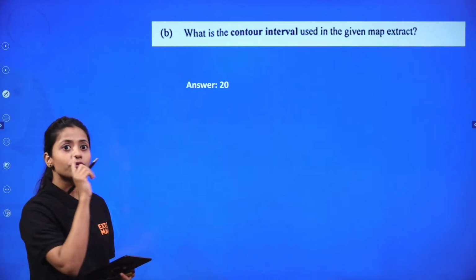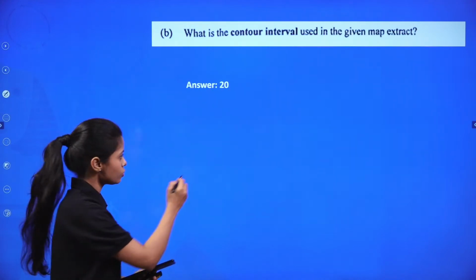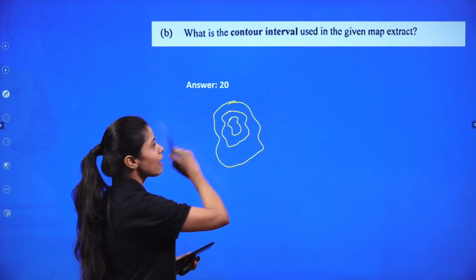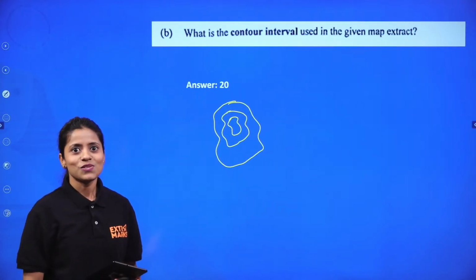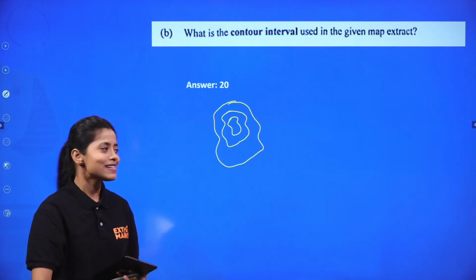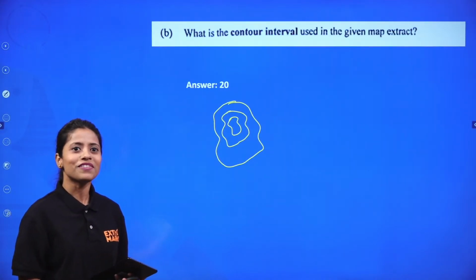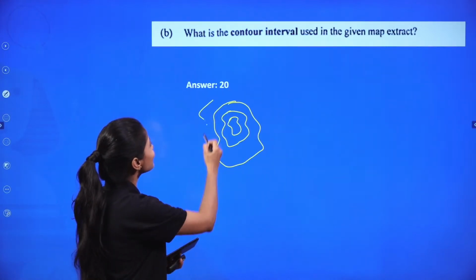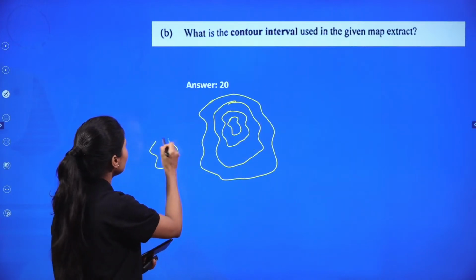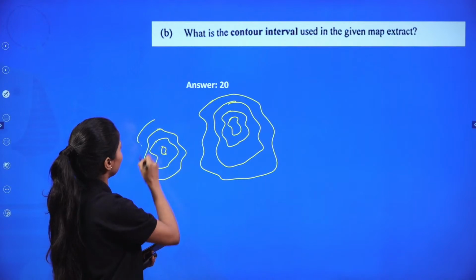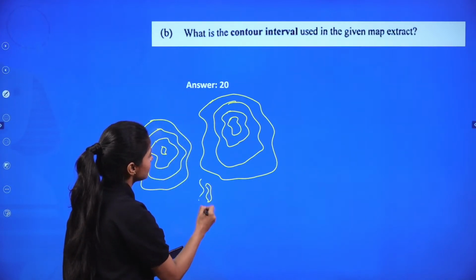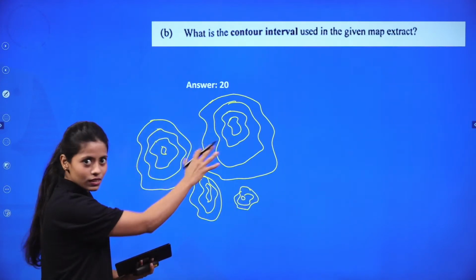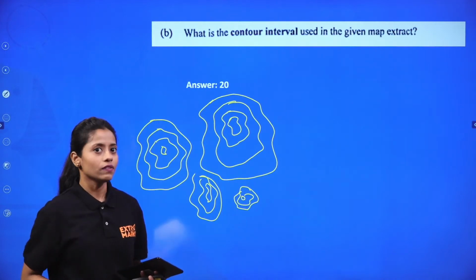For this you have to first understand what contour lines are. It's very easy. Contour lines are something you have throughout topography. So what are contours? If you keep on practicing topography, this is very easy, what you can say in students' language, what we use. It's very simple to understand. These are the kind of contours usually which you see in the map, drawn like this. Some shapes are like this, some shapes are like this, right? These are all the contouring lines that are usually there in the topography map.